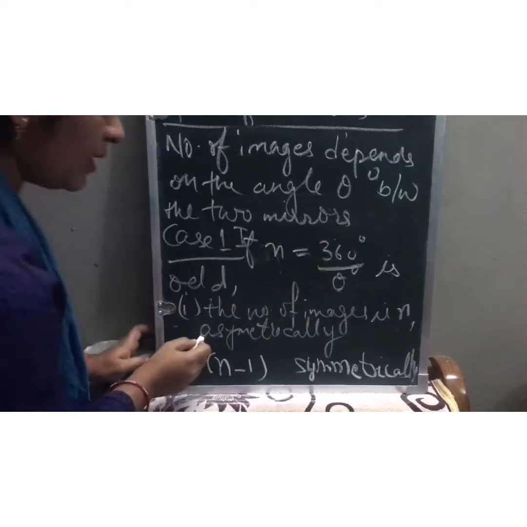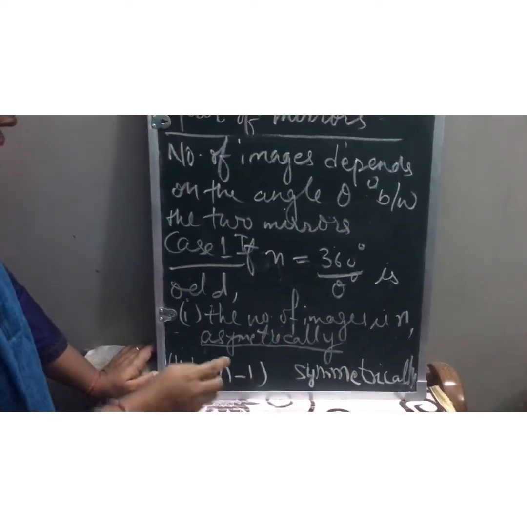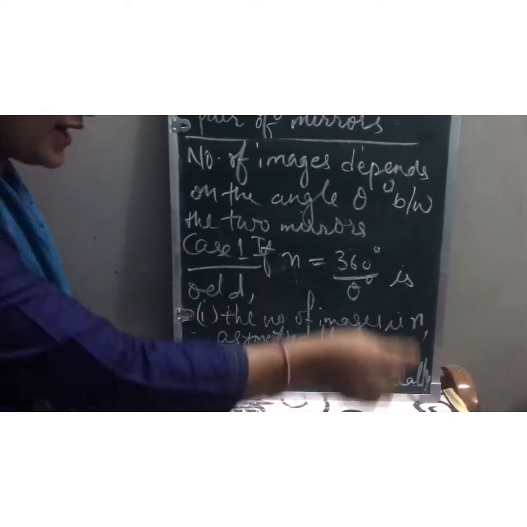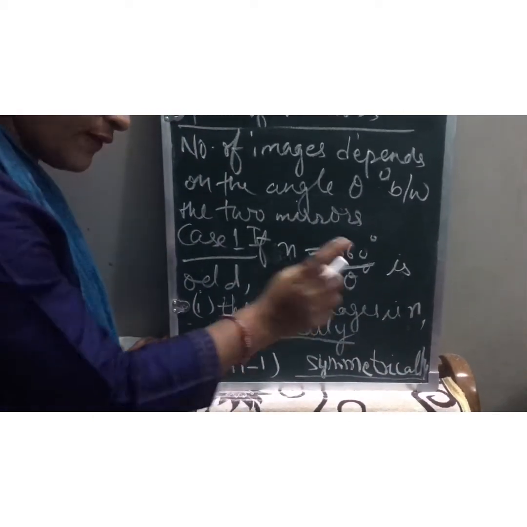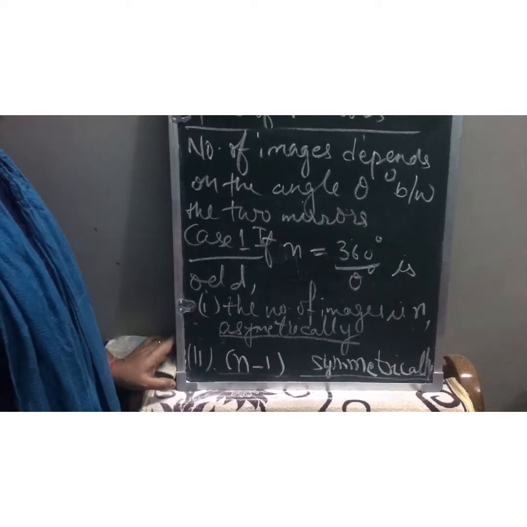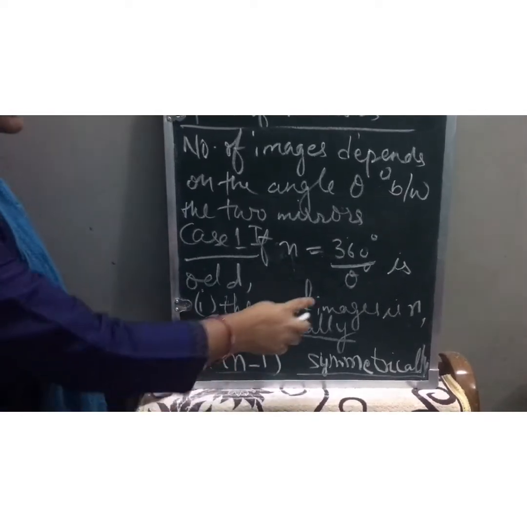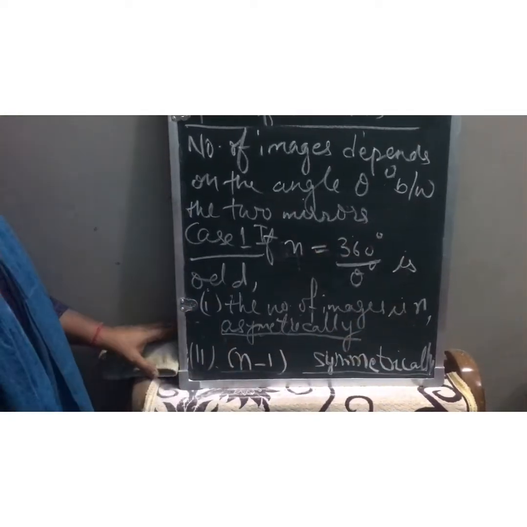Okay, just remember that it will be given in the question whether the object is placed asymmetrically or symmetrically. If the object is placed symmetrically, always remember that it will be n minus 1, and if it is asymmetrically placed, the number of images will be n. Now I will give you an example.